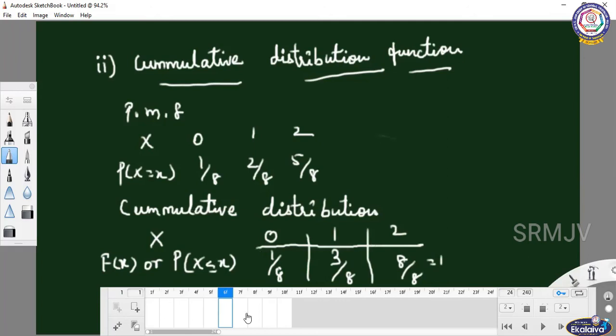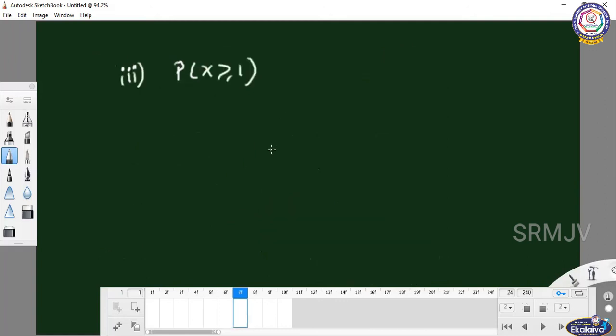What is the next one? P of x greater than or equal to 1. Usually the total probability value is 1. So you will write 1 minus P of x less than 1. If the equal to sign is there, you don't write the equal to sign on the right hand side.